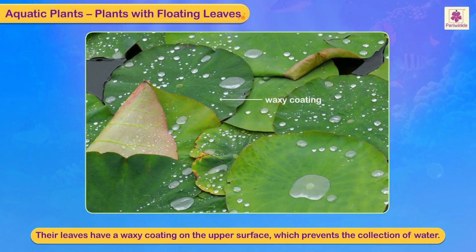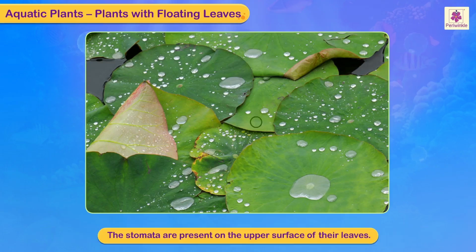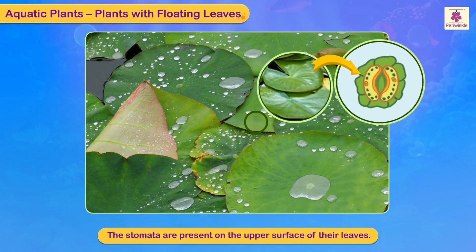Their leaves have a waxy coating on the upper surface, which prevents the collection of water. The stomata are present on the upper surface of their leaves.